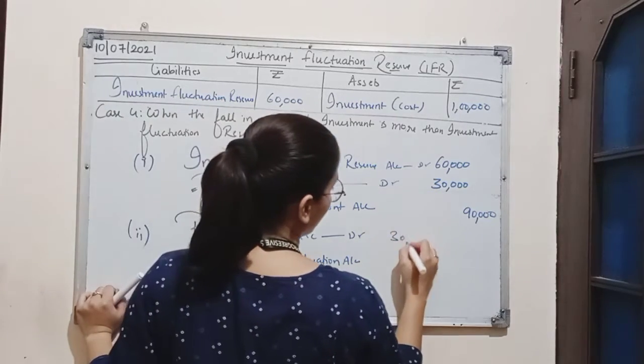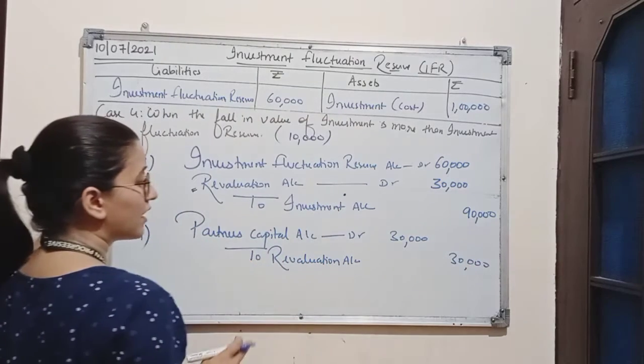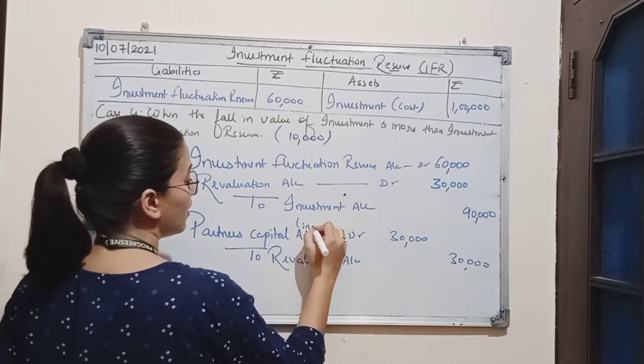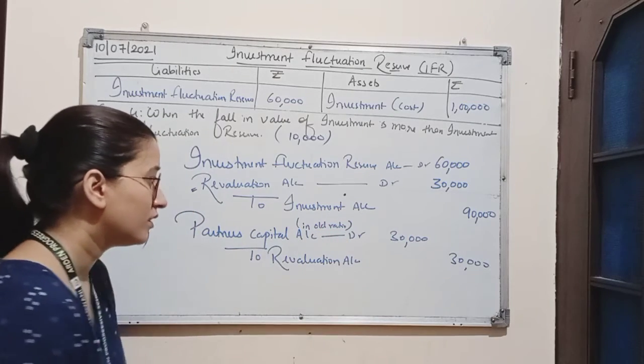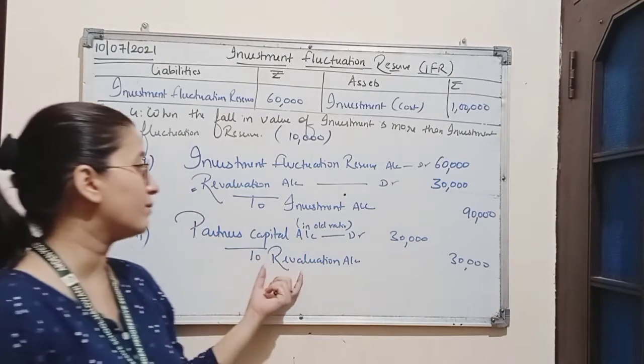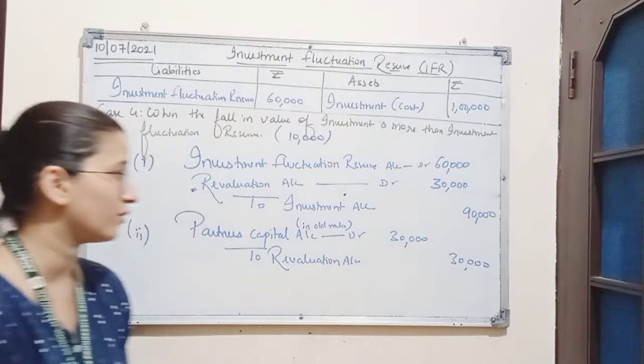Amount is 30,000. Partners capital account will be debited in their old ratio. That means the partners will be bearing the losses in their old profit sharing ratio.